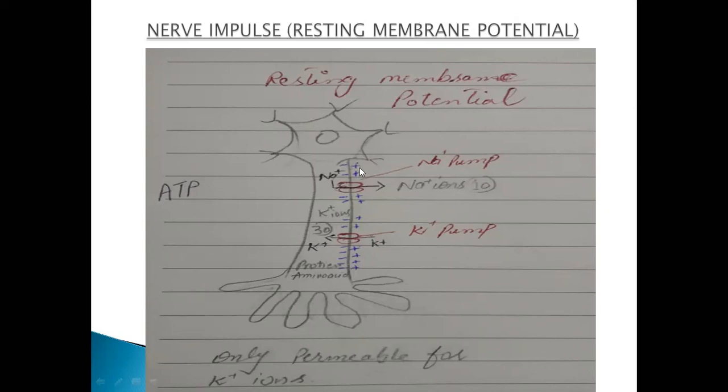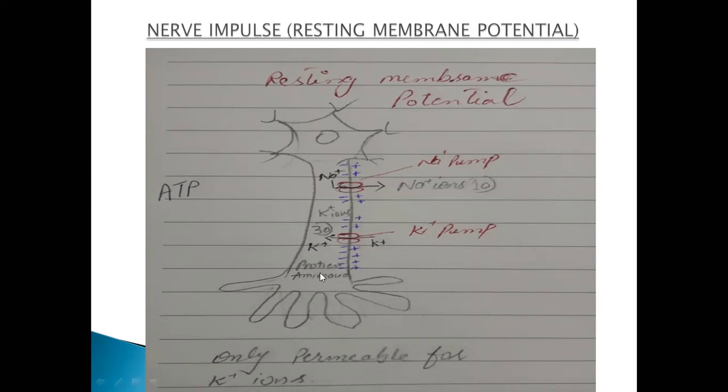The second condition's second part was the potassium pump, that is not involved here. So from the sodium and potassium pump, sodium is coming outside, so the outside environment is having more positive charges. And the second thing, the leakage of potassium ions: as all the potassium ions are leaking outside, they are also producing the positive charge outside of the membrane.